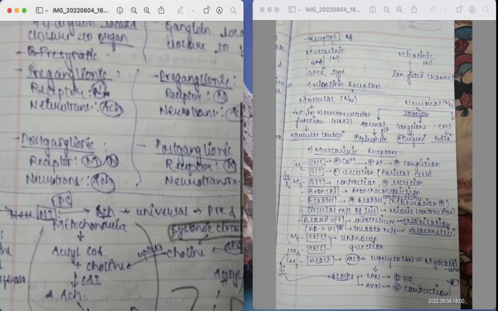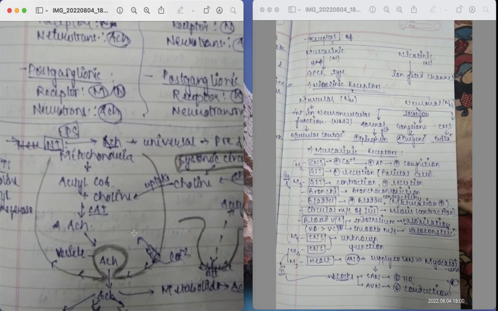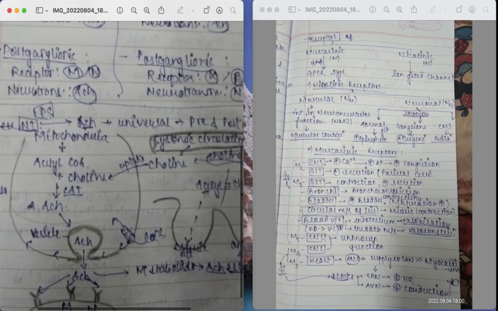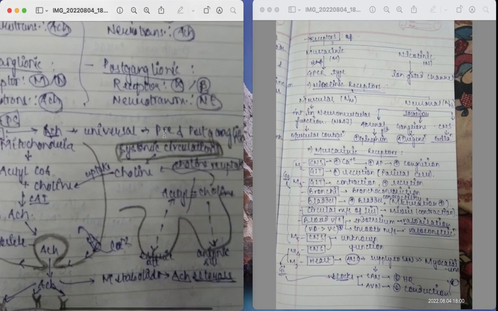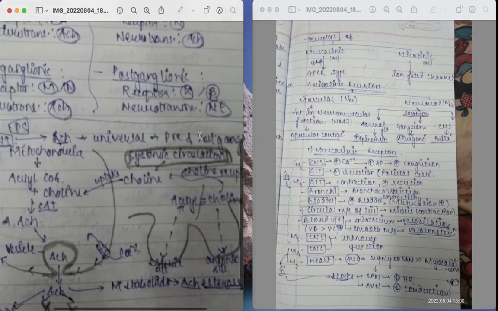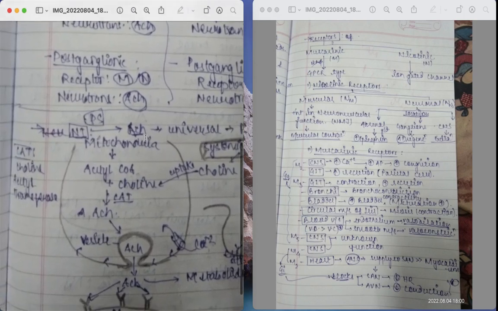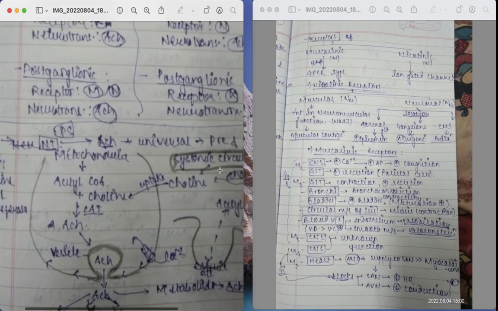Now moving on to the parasympathetic system, and the first thing, the neurotransmitters we are dealing with. In the parasympathetic nervous system, it is universal. Acetylcholine is the only neurotransmitter, and it is present in both pre and postganglionic neurons. So how is acetylcholine synthesized? In the preganglionic nerve ending, inside the mitochondria, acetyl coenzyme A combines with choline, which is taken up from the systemic circulation.